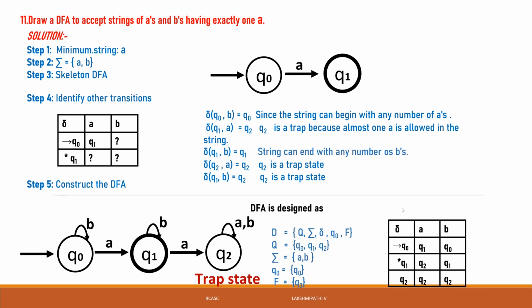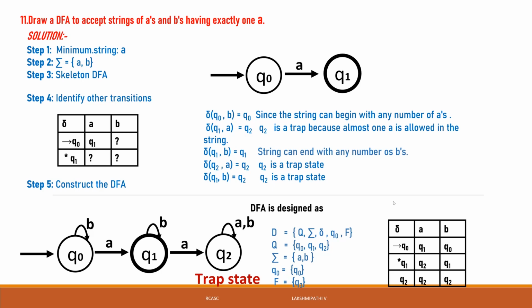See, in this DFA it is clear that if we have only one A, then only it will be accepted. If you take two A's in any string, at that time the machine is not accepting that type of strings. Just take it, for example, BBA, then another A. Q0 of B is Q0, Q0 of B is Q0, Q0 of A is Q1, Q1 of B is Q1. Then there will be one more A. At that time Q2, which is a non-final state, so the machine does not accept that type of string.